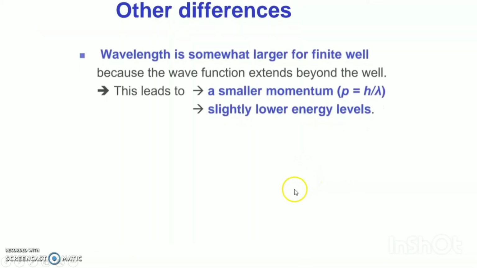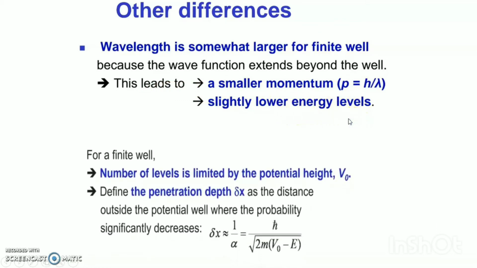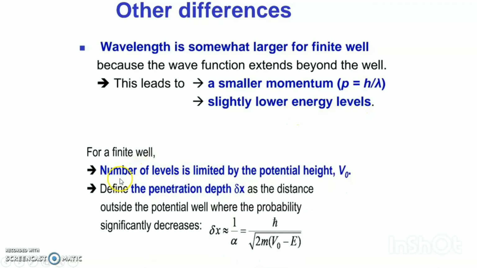Other differences: the wavelength is somewhat larger for a finite well because the wave function extends beyond the well, and this leads to a smaller momentum and slightly lower energy levels. For a finite well, the number of levels is limited by the potential height V0. Define the penetration depth del x as the distance outside the potential well where the probability significantly decreases.